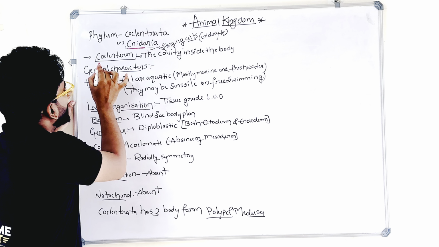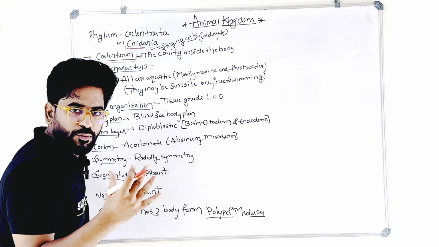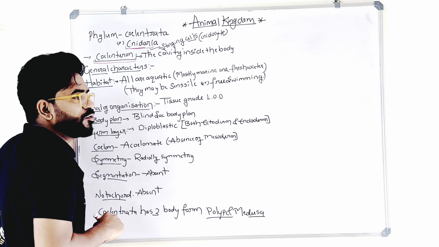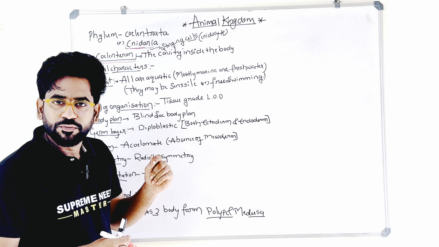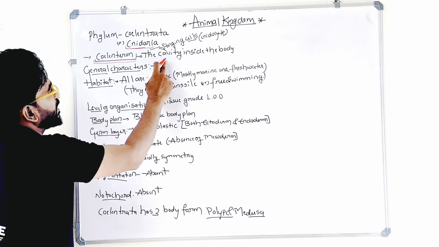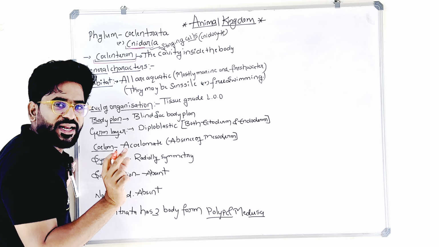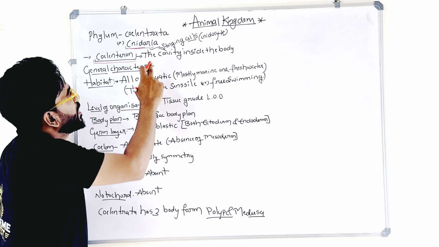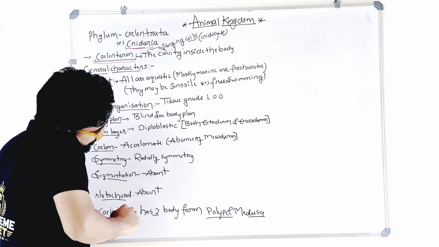Here, coelenteron means the central cavity inside the body. They don't have a separate mouth and anus. They have only a mouth and the hypostome, which we'll discuss as we move along. The cavity inside the body is called the coelenteron, so they are called coelenterates. And now, why are they called Cnidaria? Because they have stinging cells on the capsule, called cnidocytes, because of having stinging cells.